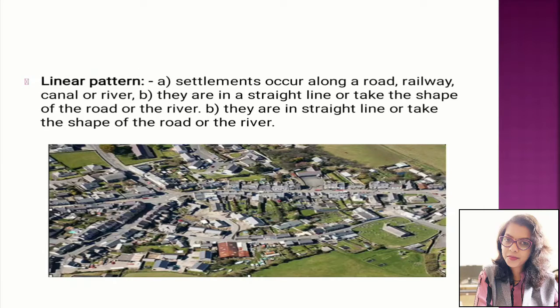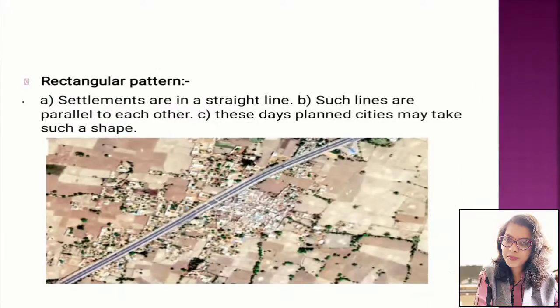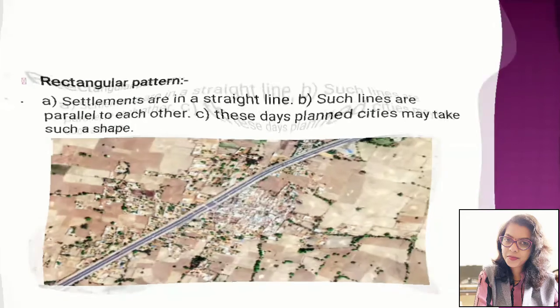Various types of settlements are characterized by patterns. First of all, linear pattern. First, settlements occur along a road, railway, canal or river. Second, they are in a straight line or take the shape of the road or the river. Second, rectangular pattern. What characterizes a rectangular pattern? First, settlements are in a straight line. Second, such lines are parallel to each other. And third, these days planned cities may take such a shape.